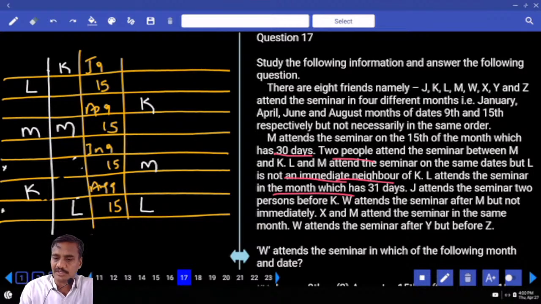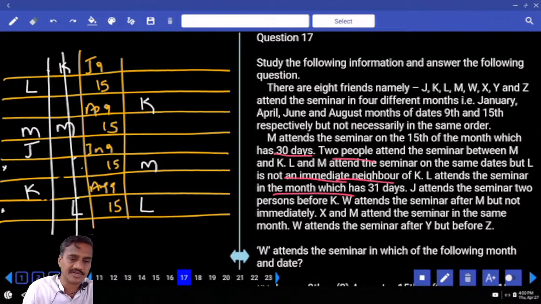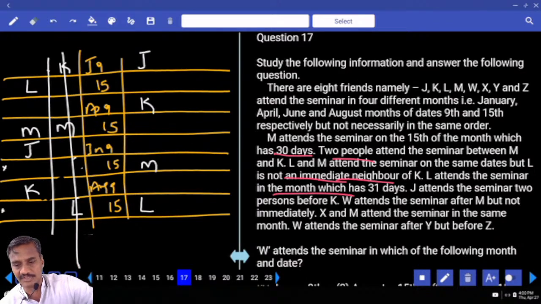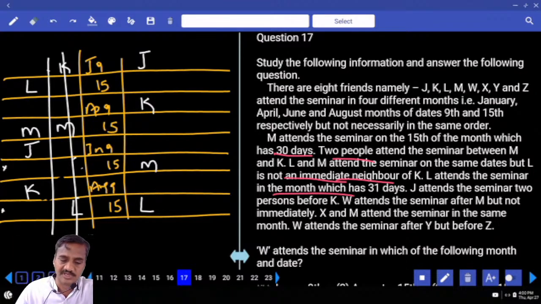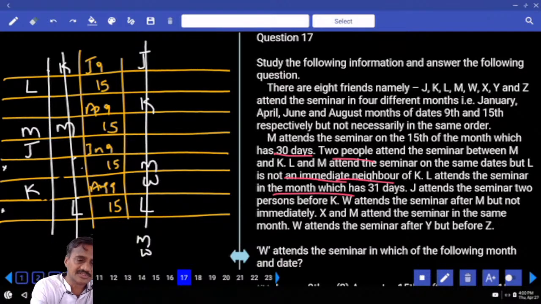J attends the seminar 2 persons before K. J is 2 persons before K, K is here. Now here it is not possible. J is 2 places before K. W attends the seminar after M. Now W is after M, but not immediate. This is again ruled out, isn't it? Hence W must be after M. X and M attend the seminar in the same month. X and M are in the same month, X must be here.